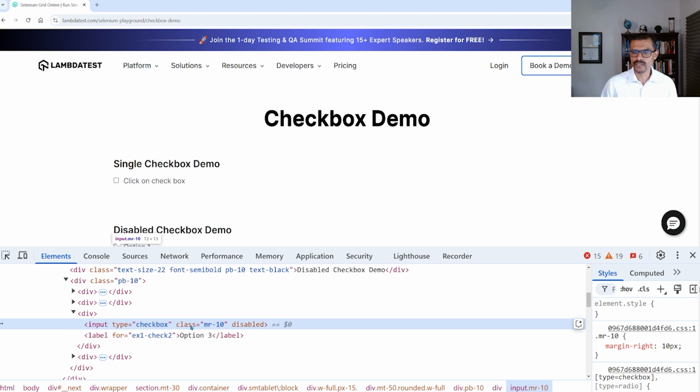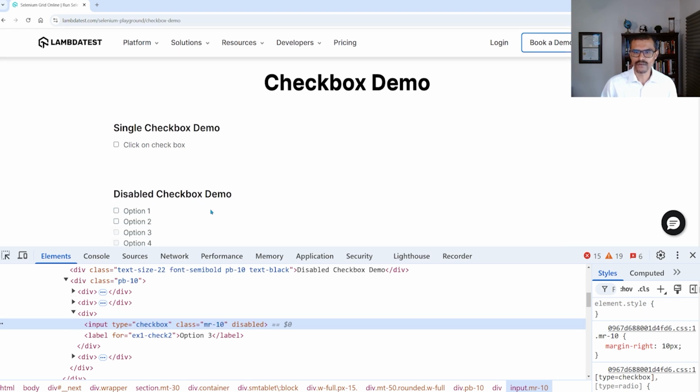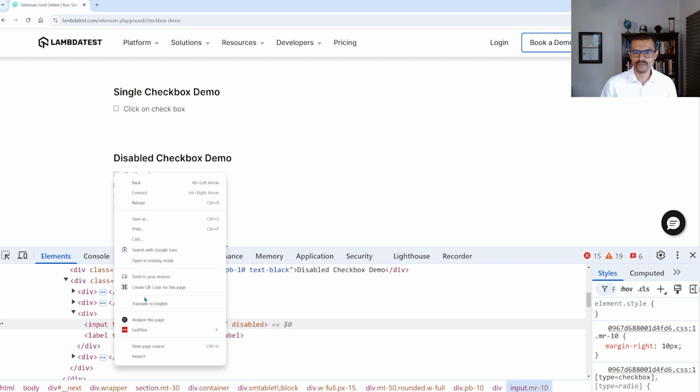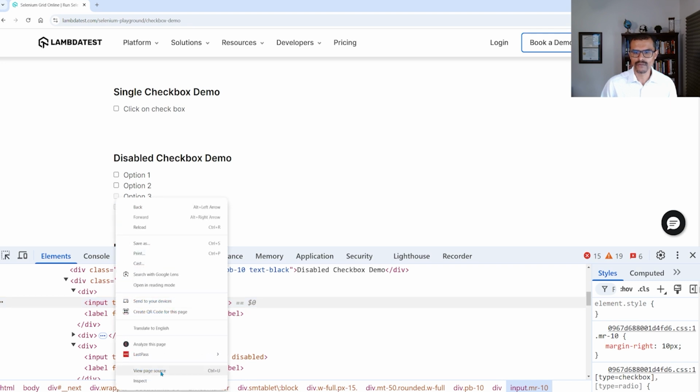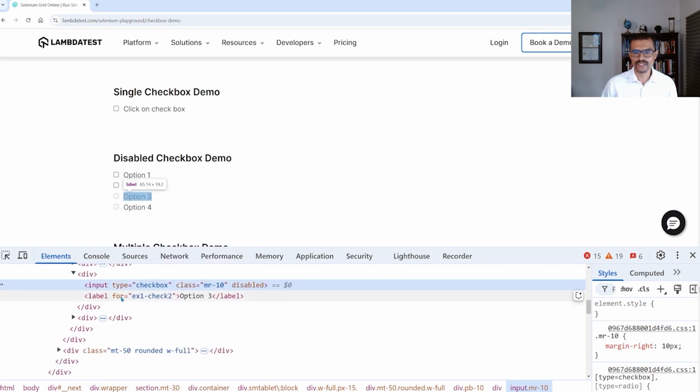So it's going to be a little tricky to locate this element because I'm sure this class name is being used for other checkboxes. Let me just check the first one, for example. And yeah, MR-10 is also being used there. So let me go back down here to the third one. So what we can do here is to locate a label that has option 3 as the text. And then we can say select the previous element. The preceding element, in this case, would be the input. So that's how we're going to reference this element.